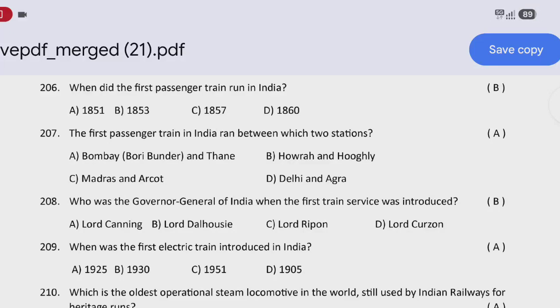Today we are discussing general awareness questions. In last sessions we completed computer awareness.